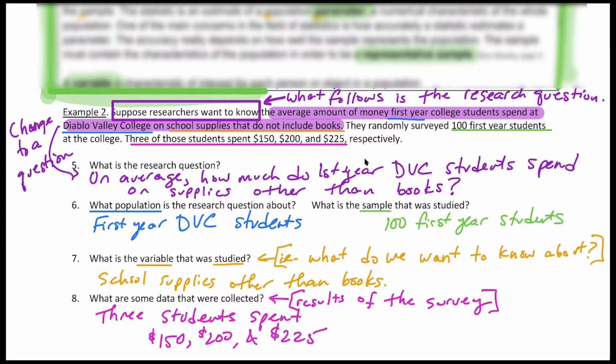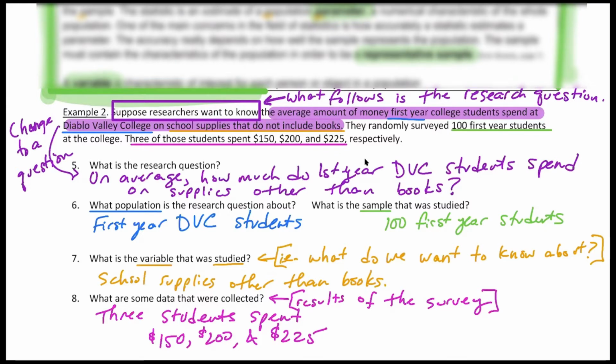I'm not trying to have you rewrite the research question. So you see how I just wrote on average instead of the average. And then I added a question mark at the end, and I was done, okay? The population here is all first-year DVC students, but the sample was the 100 first-year students that they randomly surveyed, okay? And this is the method that they did. It was a random survey, but the sample was these 100 first-year students, okay?